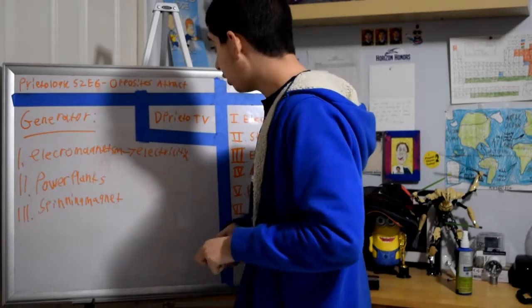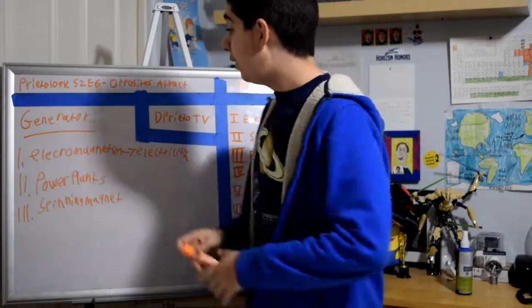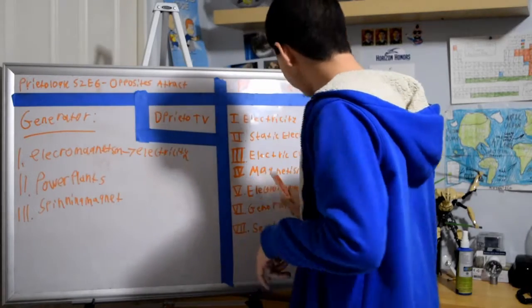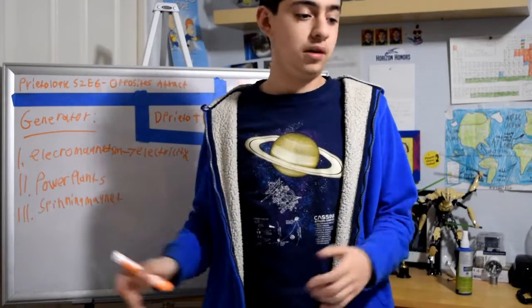Alright, second to last term, generators. Generators are the things that power our life. They use electromagnetism, which we just talked about, to make electricity. They power everything in our universe. Not universe, but in our world.